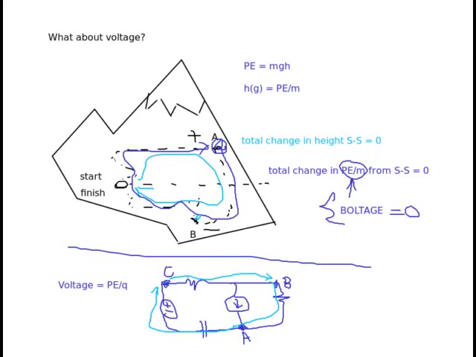If I start at point C and come back to point C, the total amount of voltage would have to be zero. So the sum of all the voltage differences from C to B to A and back to C would have to be zero. So we could write that as the sum of all the voltages around any loop, but I have to start and stop at the same spot, would be equal to zero.